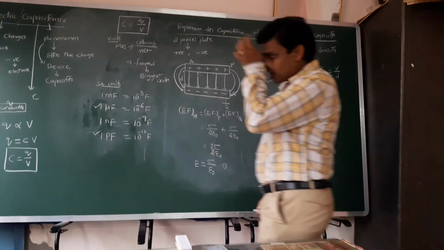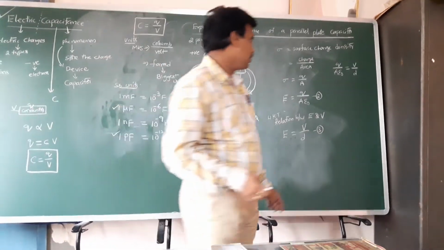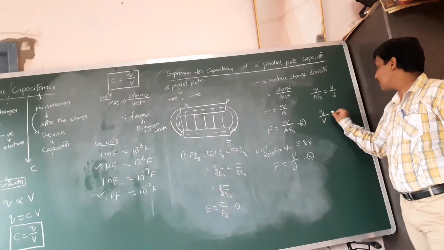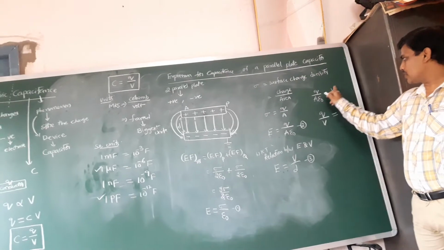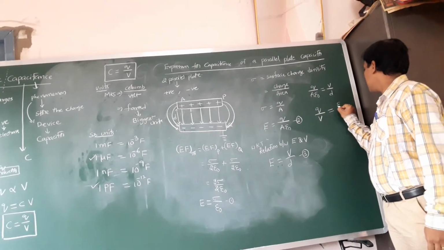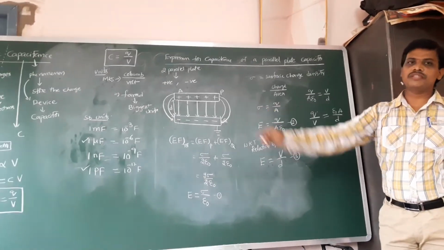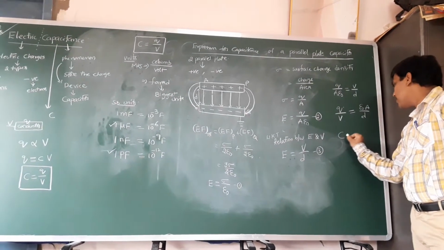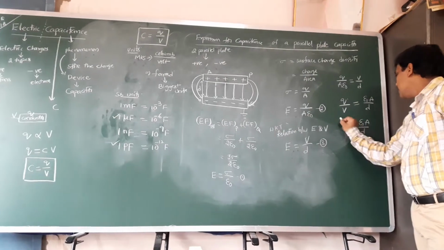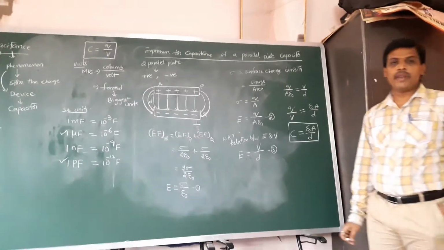Our basic formula of capacitance is C equals Q by V. From this equation, you can rearrange. Q by V can be calculated: A epsilon naught goes to the numerator side, so Q by V is epsilon naught A by D. Capacitance is nothing but Q by V, basic definition. So the capacitance of a parallel plate capacitor is epsilon naught A by D. This is the expression for the capacitance of a parallel plate capacitor.